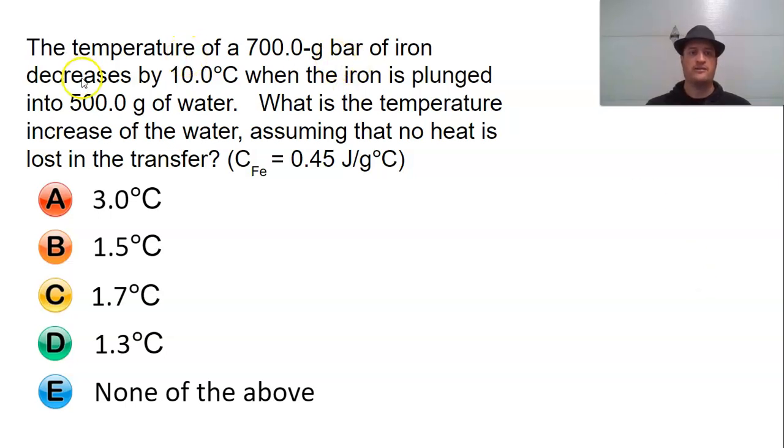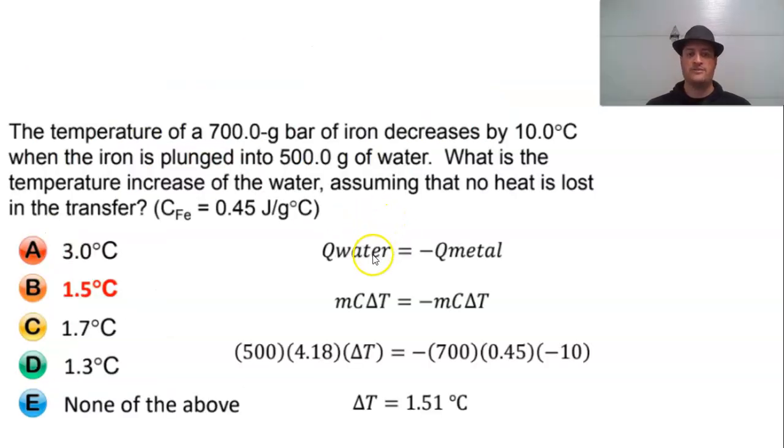And that's this one. So we've got a bar decreasing by 10 degrees. That means it must have been hotter. The water must be warming up. We're trying to determine what is the temperature increase of the water. So we plug our values in. You can see that they put the negative on the metal side. Doesn't matter. You've got the values each for the water, the values each for this. You can see the negative cancels out, leaving a positive value on the left, positive on the right. And we have our change in temperature of 1.51 degrees Celsius, solving for delta T.